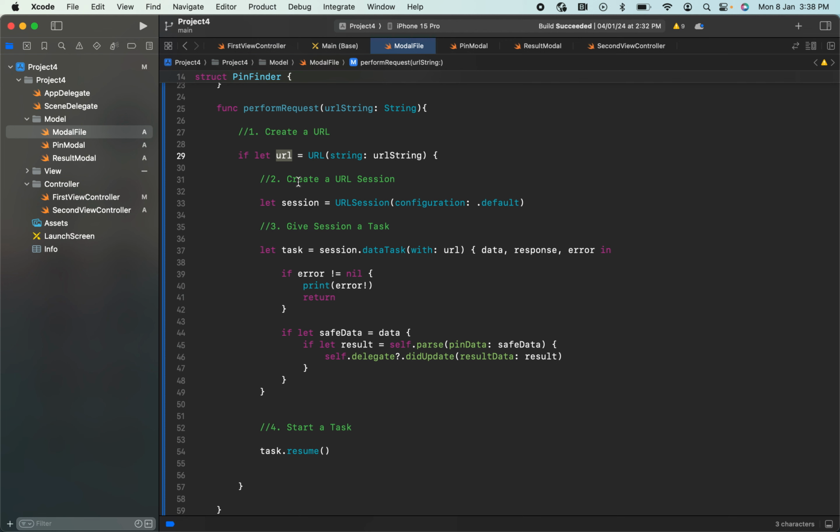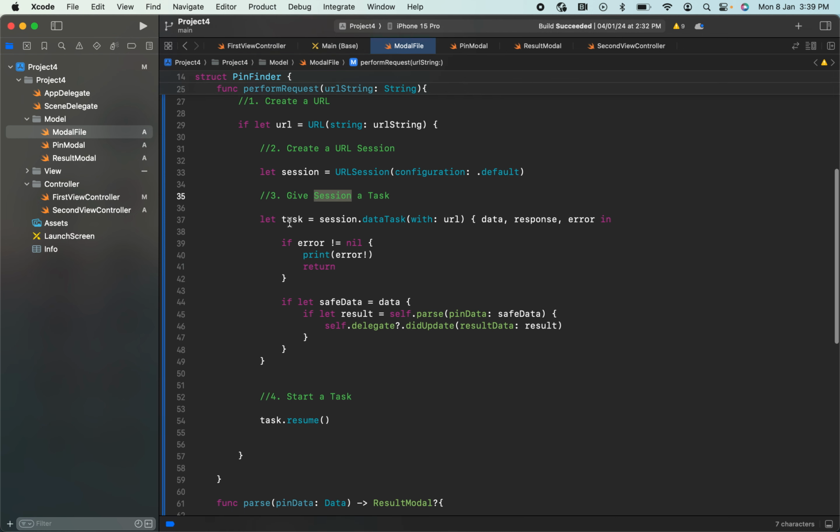In this case, it will enter the next step, that is create a URL session. Let session equal to URL session, we are defining here. After that, for this session, I'm giving a task. This is the task I'm assigning, and then start the task. So these are the 4 steps of API calling. First, we need to create a URL and a session. We need to provide a task for the session and we need to start the task. Starting a task means, after entering the URL, we just click on the return button, right? So that is task.resume.